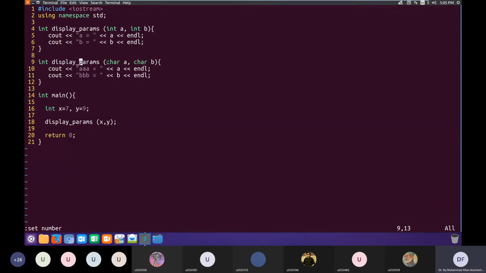The second display params has parameters of type character. Since on line number 18 we are passing parameters of type int, the compiler can make an intelligent, educated guess that the programmer is trying to call the first definition of this function.